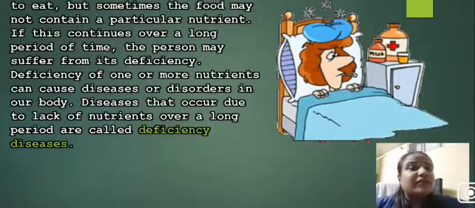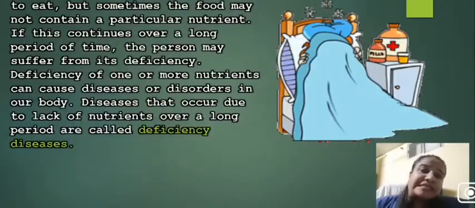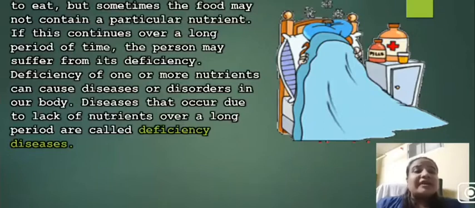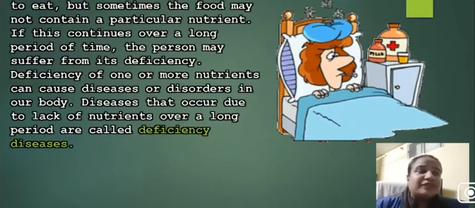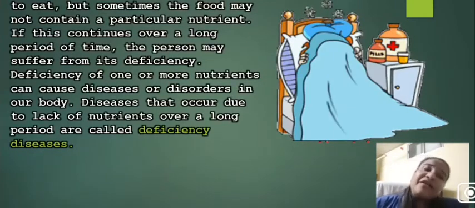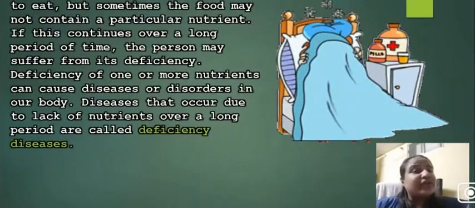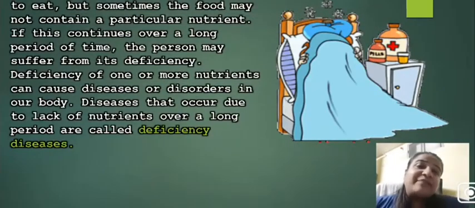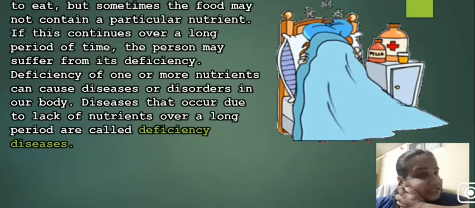Moving on. So what happens when somebody is not getting nutrients in their food properly? When a person is not getting enough food to eat, or is getting enough food but is lacking a nutrient in the food, the person may suffer from the deficiency of that particular nutrient. And when a person is suffering from some deficiency, it leads to deficiency diseases.